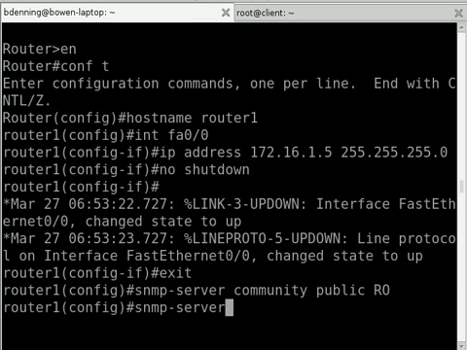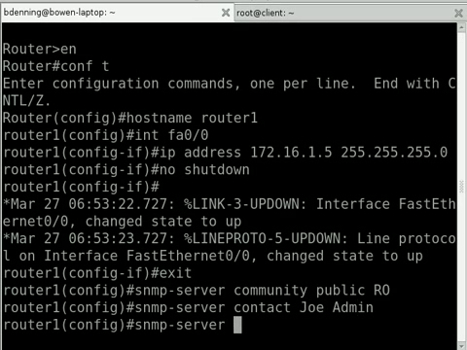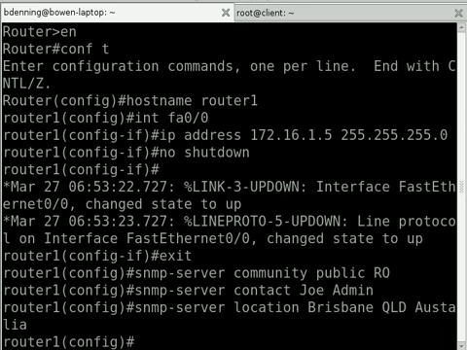There's only two other things, and these are optional, that we can pop in there. We can use the command snmp-server contact to put in a person that's responsible for the server, and maybe snmp-server location, also put that in there. And these things will actually show up in Zenoss once we've added it to Zenoss. And that's all you have to do. That's a very basic SNMP configuration.